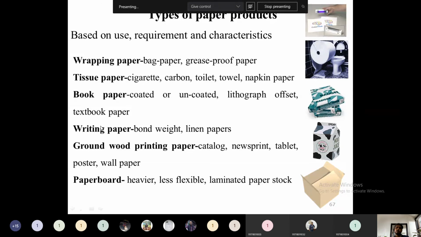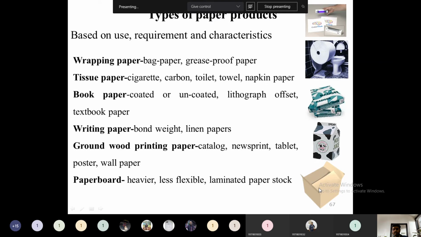Then the writing paper: bond weight, linen papers, and everything comes under writing paper. Then the groundwood printing paper: catalogs, newsprint, tablets, posters, wallpapers, everything will be printed on this groundwood printing paper. Then the final paper product is paperboard, which has the characteristics of heavier, less flexible, laminated paper stocks. So for carton preparation, these paperboards are very useful because they are heavier and less flexible.